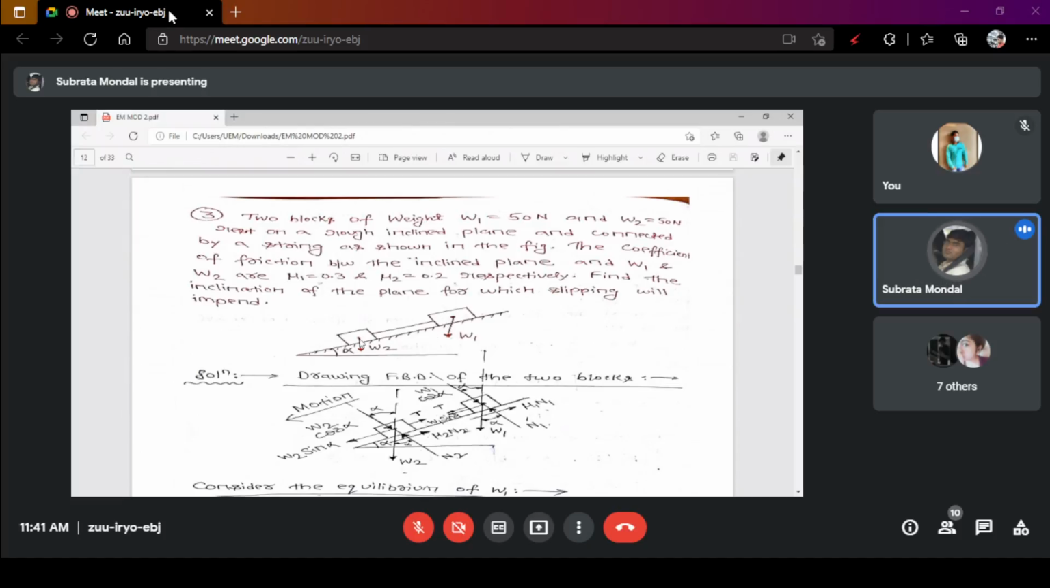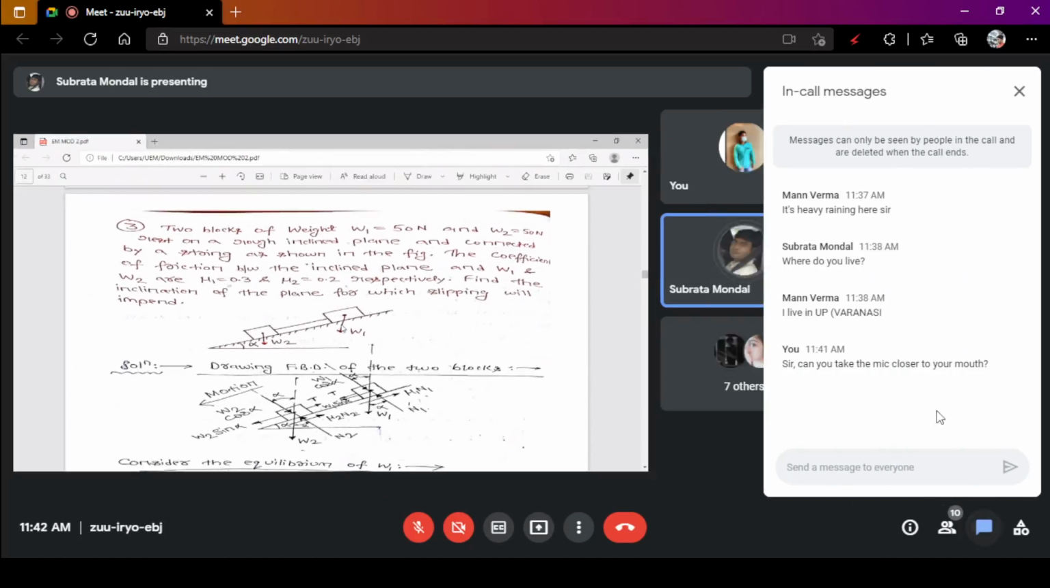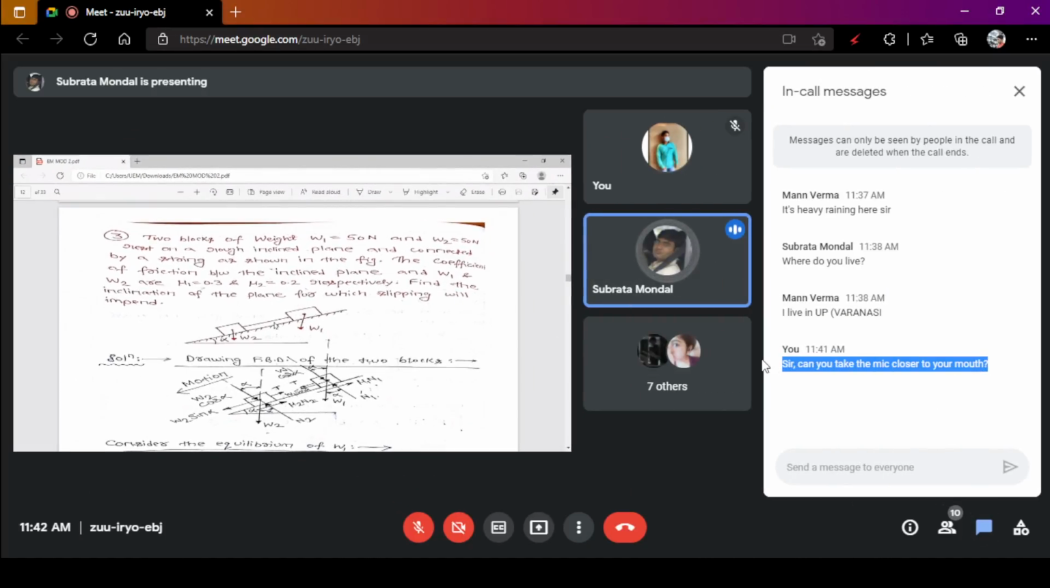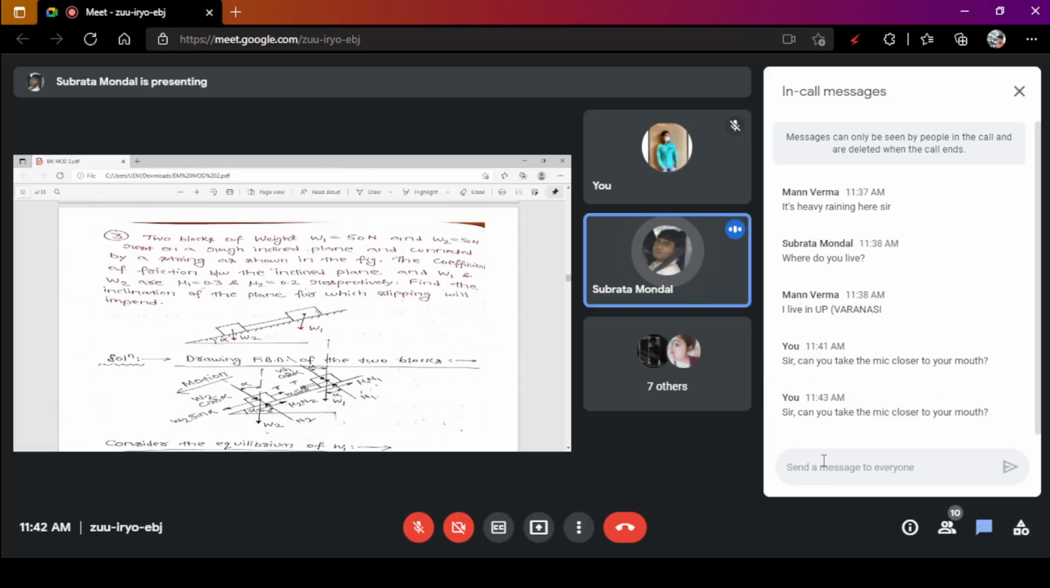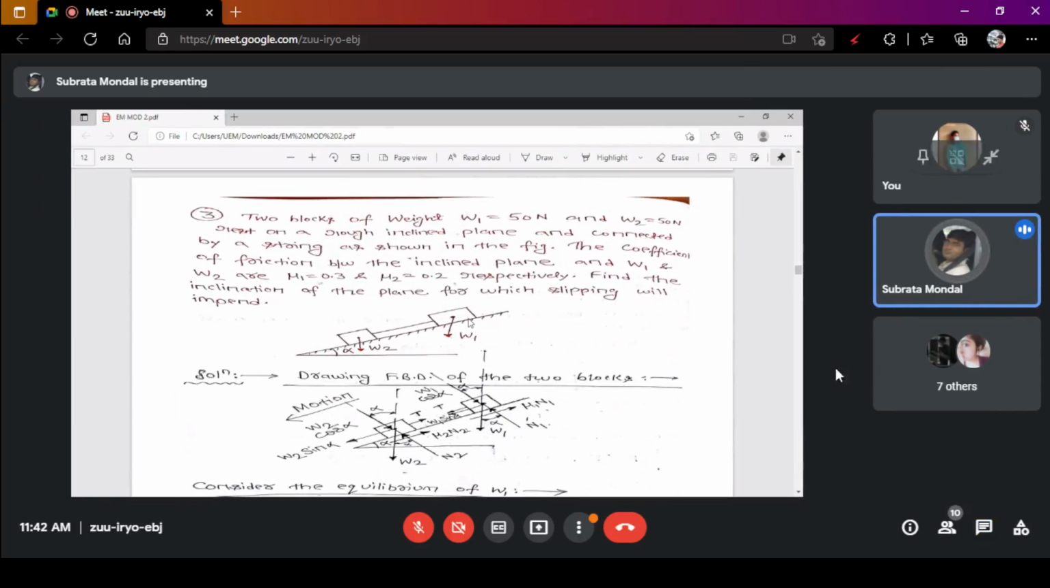Why? Just because the material is not the same. If the material is the same, then the coefficient of friction must be the same, but that must be a single surface. But as there are two different objects, it can be said that the material quality may differ, because I have already mentioned, the coefficient of friction also depends on the nature of materials.